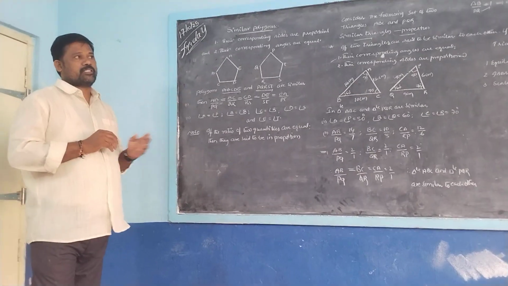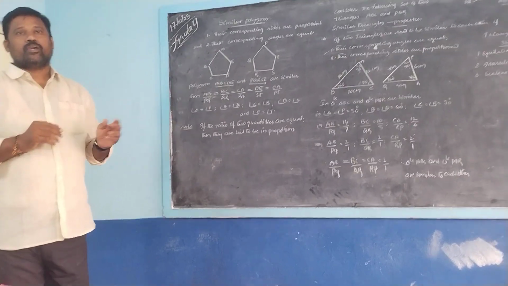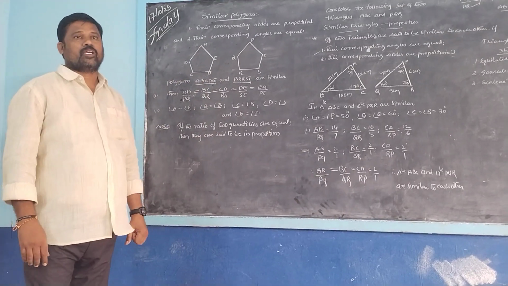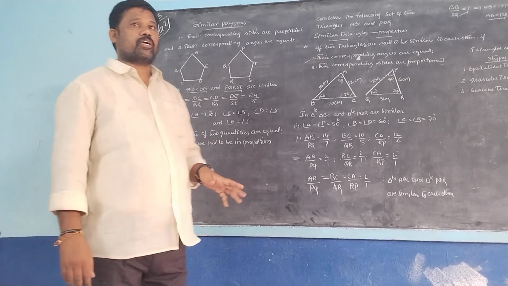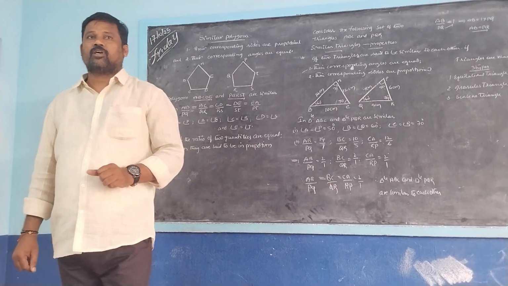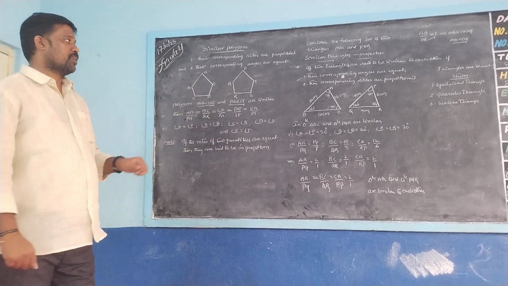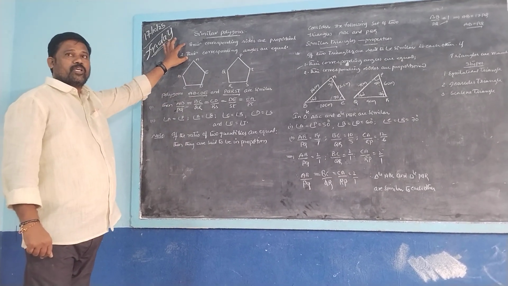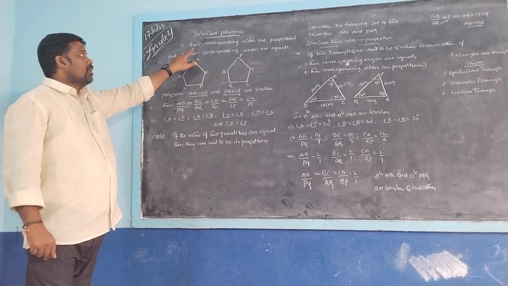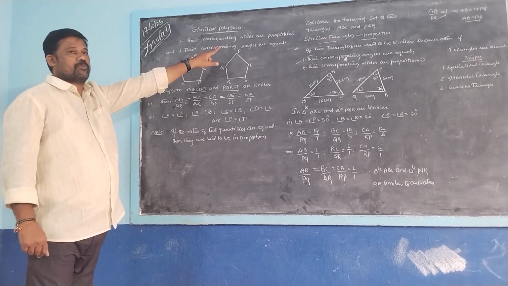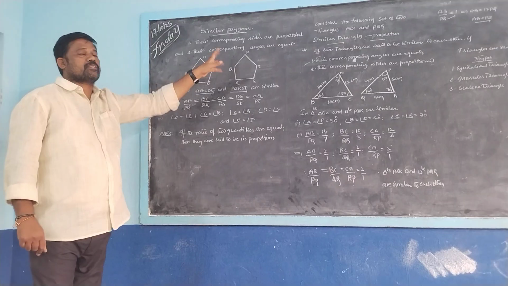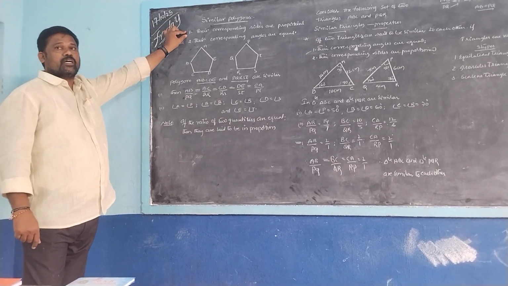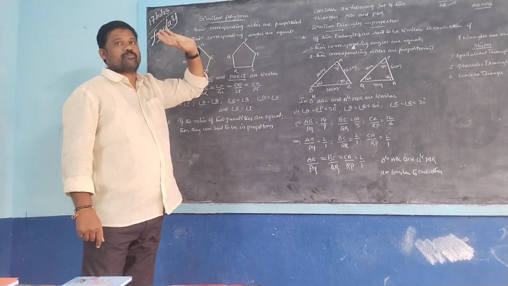ABCDE and PQRST are two polygons, and these two polygons are similar. How to say? First of all, these are the properties of similar polygons. What are the properties? Their corresponding sides are proportional. Their corresponding angles are equal. So, point number 1, corresponding sides are proportional.